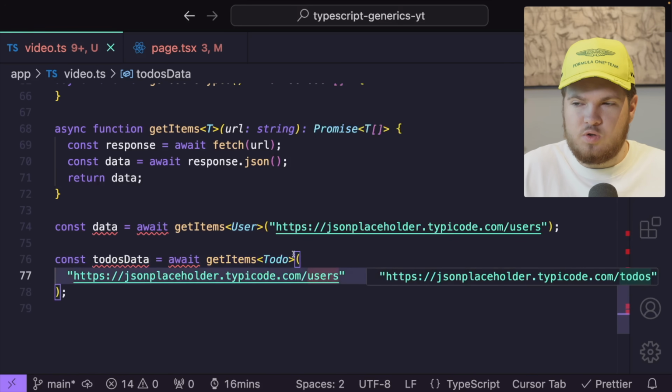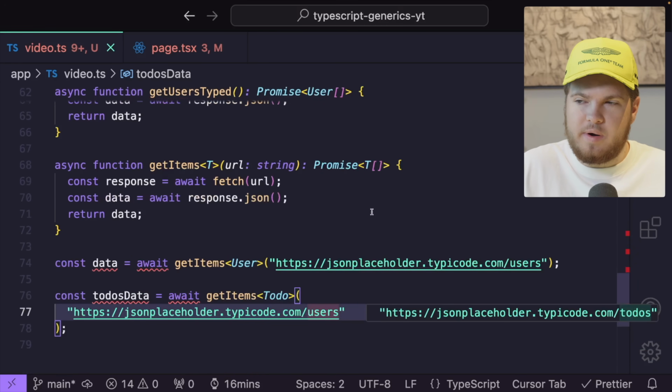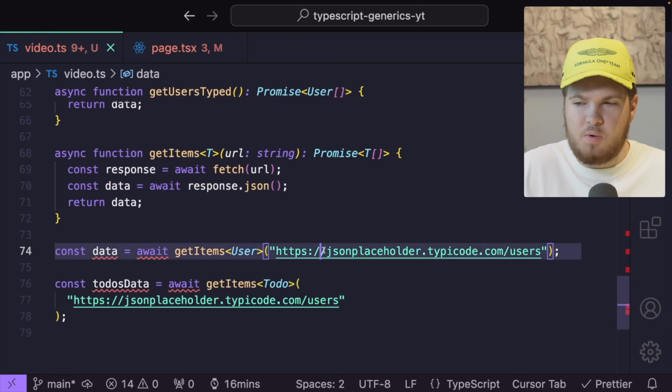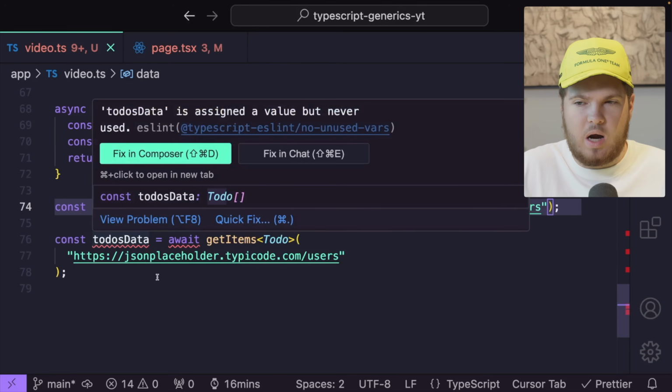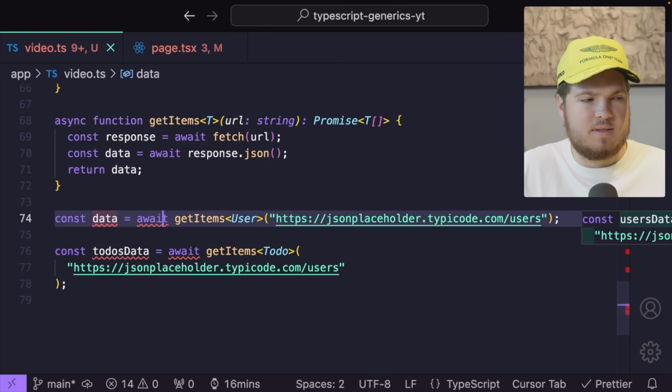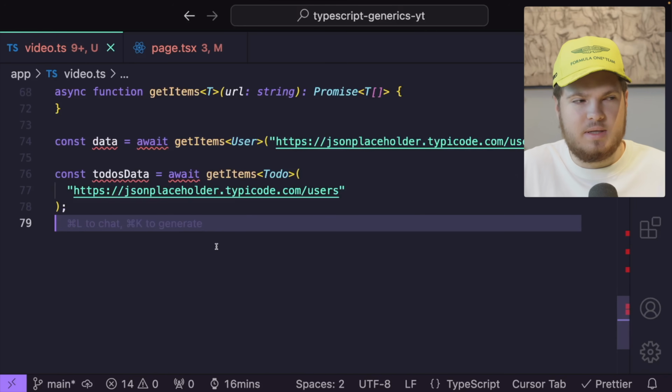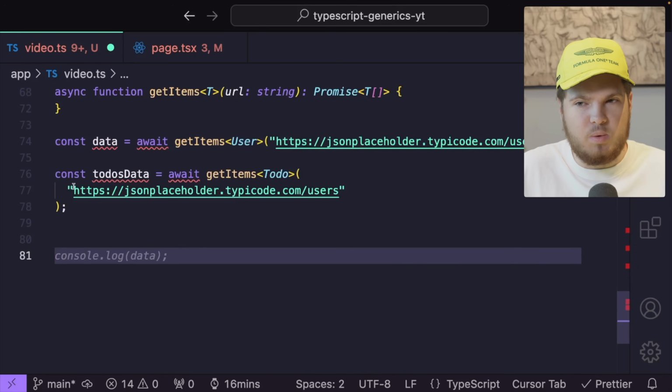And again, we don't have to append the array symbol, because we already do that in our return type parameter. If I now hover over my to-dos data, you see it's of type Todo array. Okay, this example is now finished. This is one real-world example. Let's look at another real-world example.